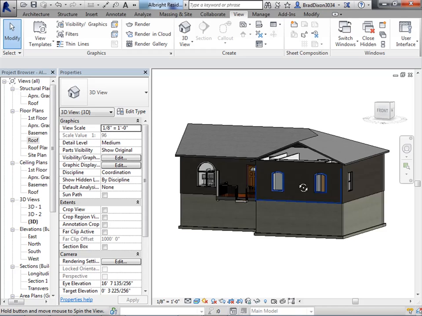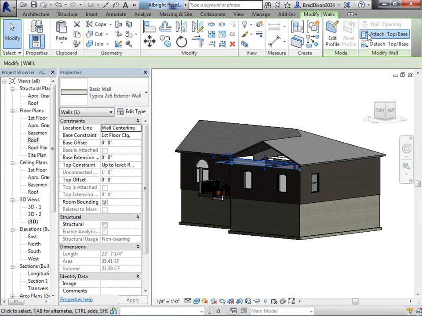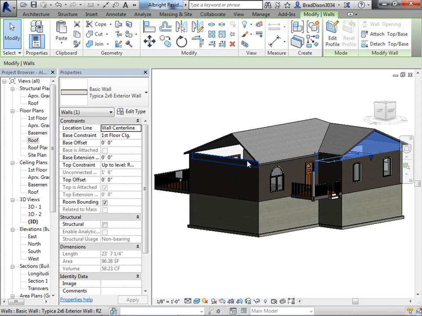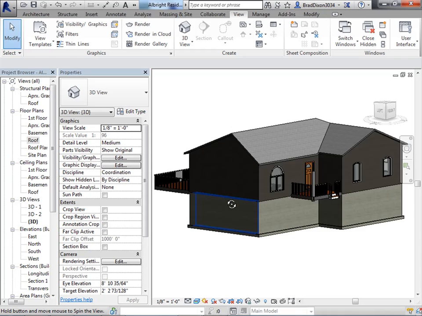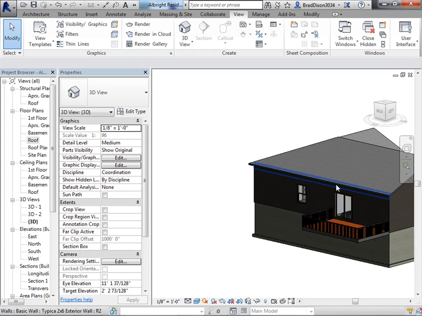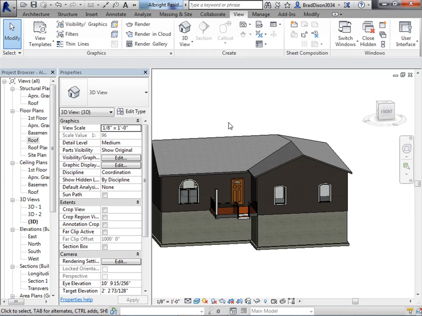Alright, at this point, I can also go through and select that wall, and I can attach the top to the roof, so it takes the gable end up. I can select that one, attach to the roof, takes it up to the roof, and now I have an actual roof on there.